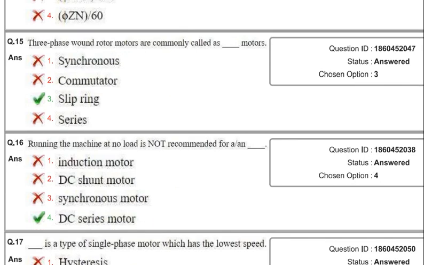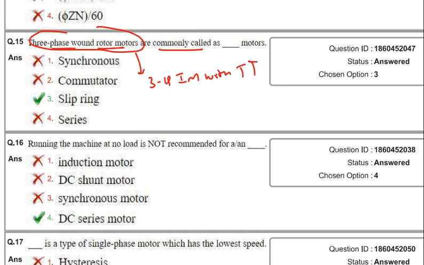Next one. Three-phase wound rotor motor, commonly called a three-phase wound rotor motor. A three-phase wound rotor motor is nothing but a three-phase induction motor with high starting torque.